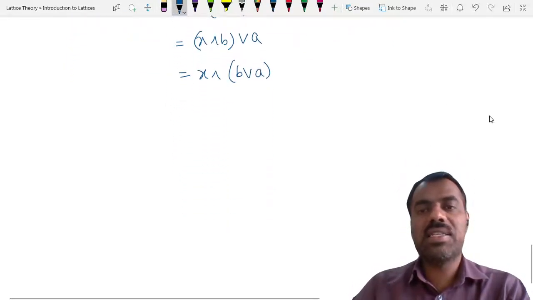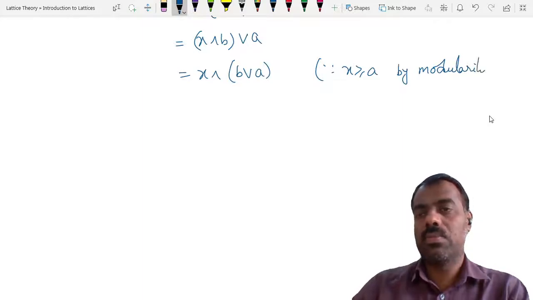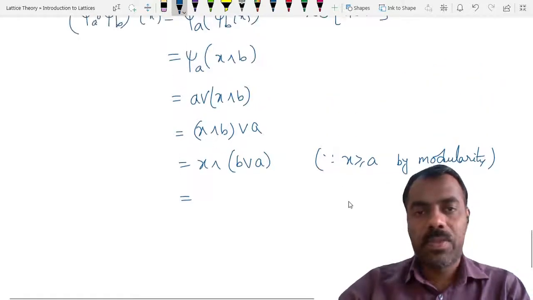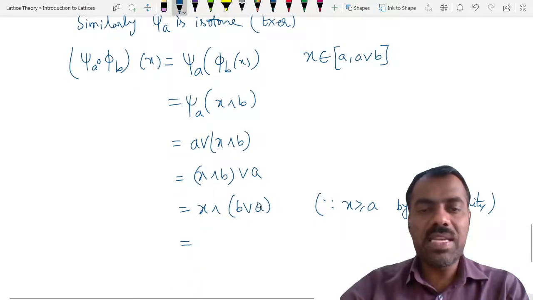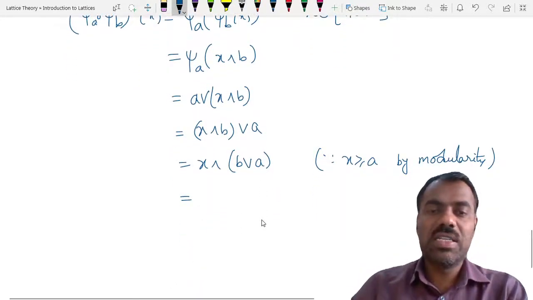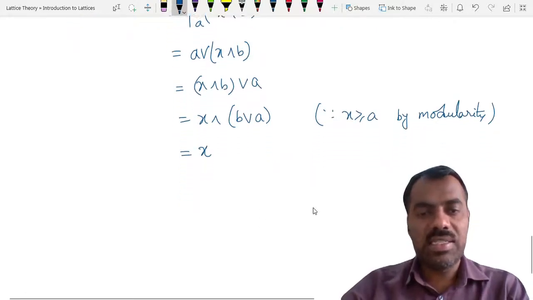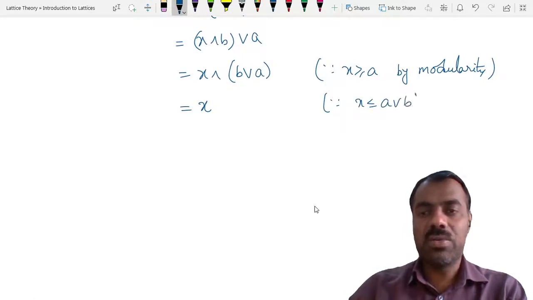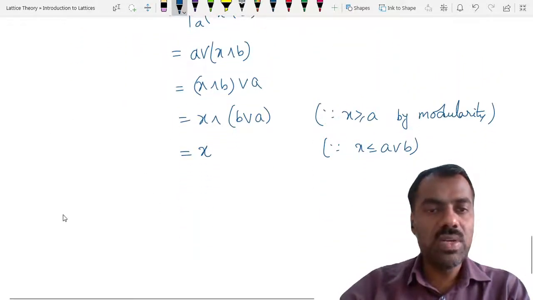Since x is bigger than or equal to a, by modularity we get this. But x is less than or equal to a join b. So x meet (a join b) is simply x, because x is less than or equal to a join b. So we showed that psi a composed with phi b is equal to x.